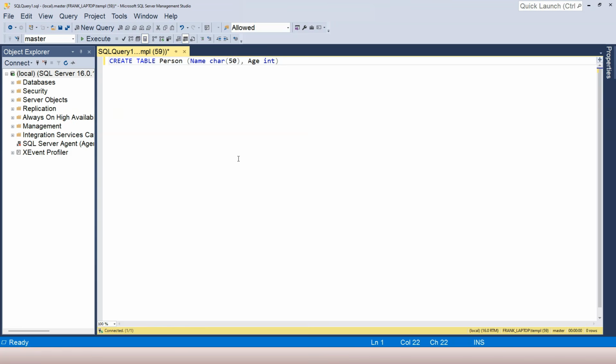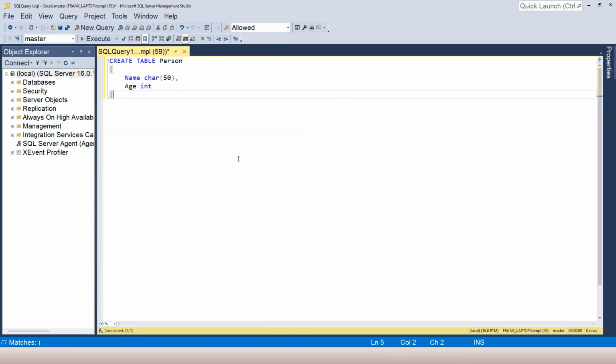Another thing I want to mention is typically a table may have many columns. So when we write a SQL statement to create a table, typically we want to break this into different lines. So this is what we usually do. We break from here and then have each column occupy a line so that it looks really clear that we have these number of columns and what are the type of the columns.